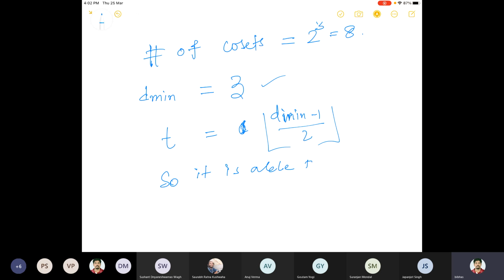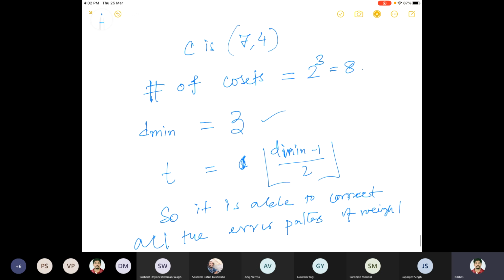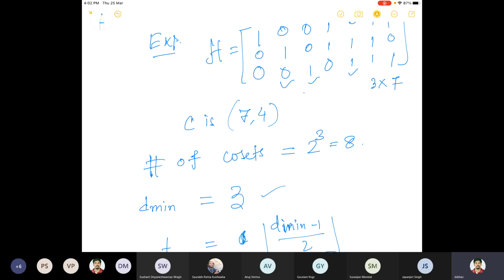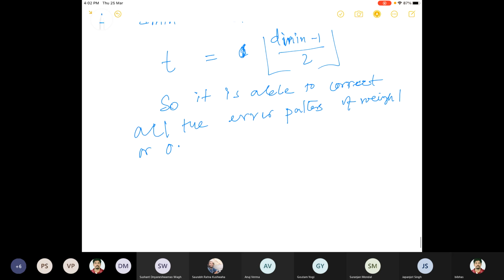So it is able to correct all the error patterns of weight 1 or 0. This is from today's theorem. Here n is equal to 7. So how many 7-tuples are there whose weight is either 1 or 0? Because they will be used as coset leaders, right? So how many are there?